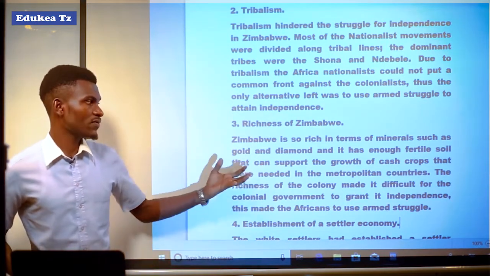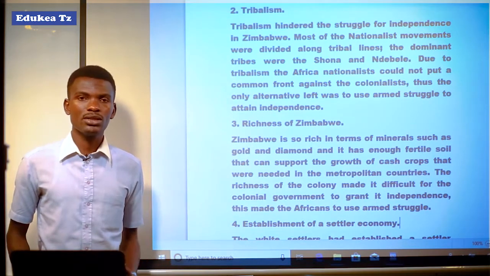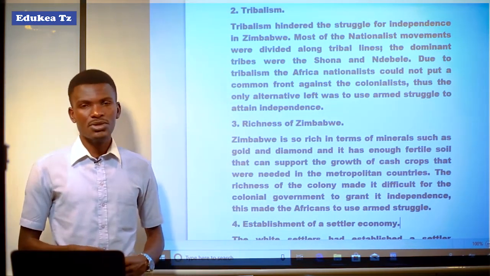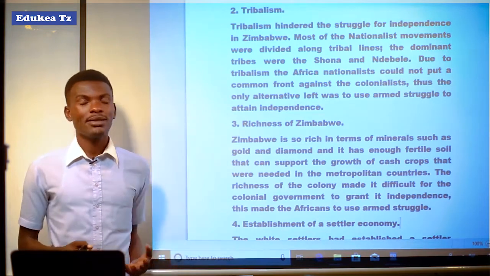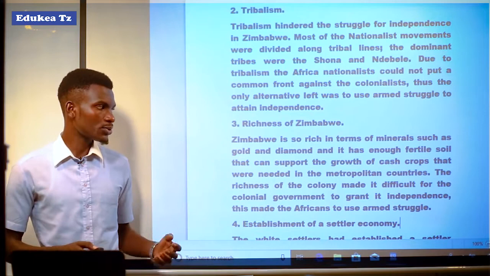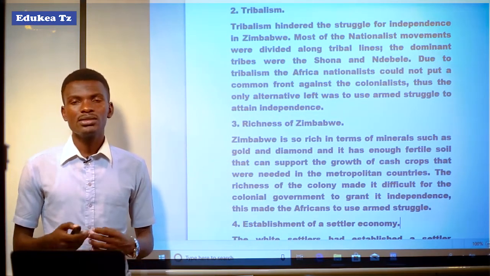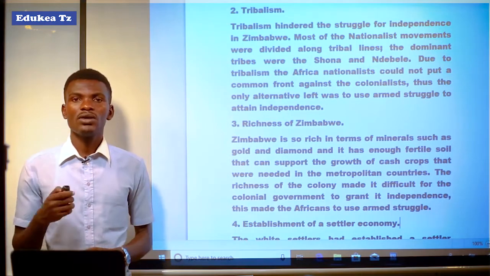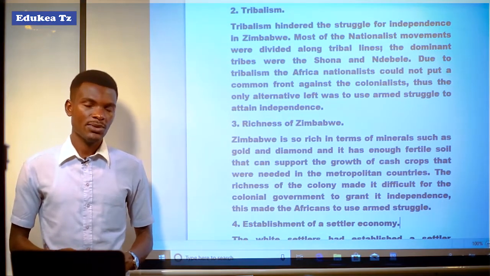So the presence of minerals like gold and diamond, as well as fertile soil, meant the British were not ready to grant independence or majority rule to the people of Zimbabwe. That's why the people of Zimbabwe decided to use armed struggle as the means of struggling for their independence.